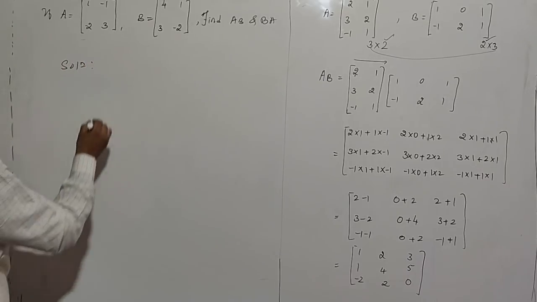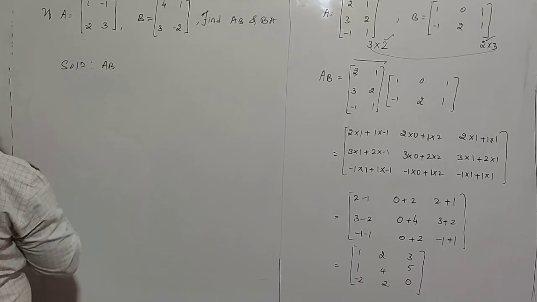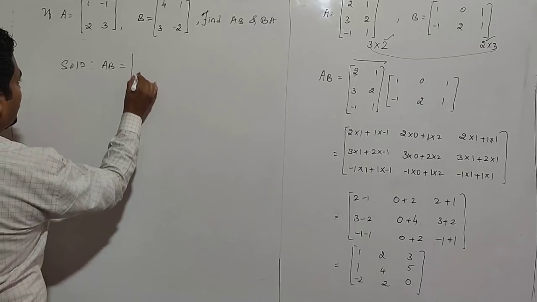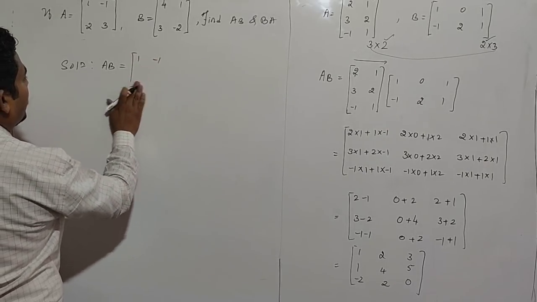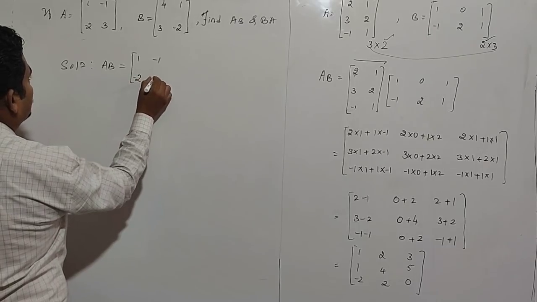Solution. First, we need to find A into B. Replace matrix A: [1 -1; -2 3].